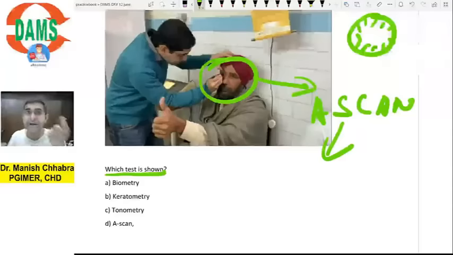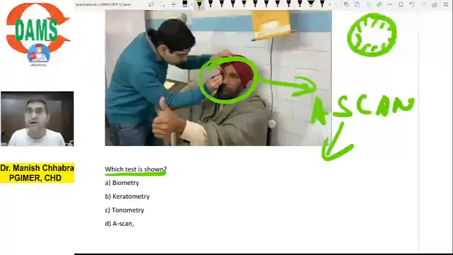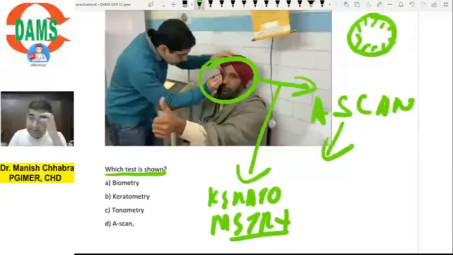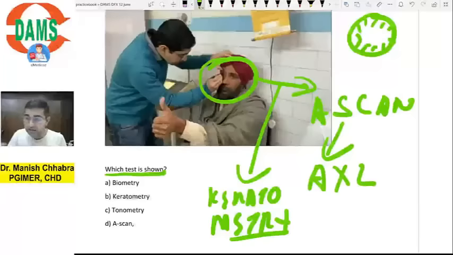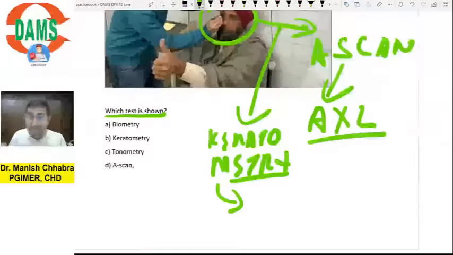Biometry is a technique by which you measure the intraocular lens power which is to be implanted into the eye during cataract surgery, right? There are two components of biometry. One is A scan, second is keratometry. A scan is helpful for measuring the axial length of the eye, while keratometry measures the curvature of the cornea.